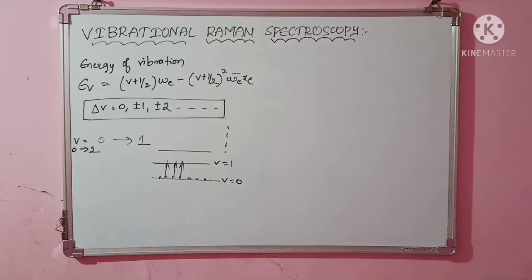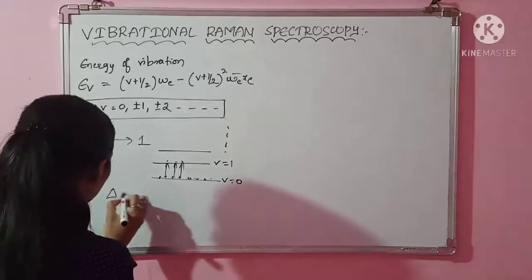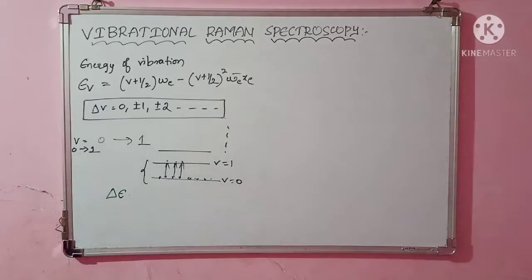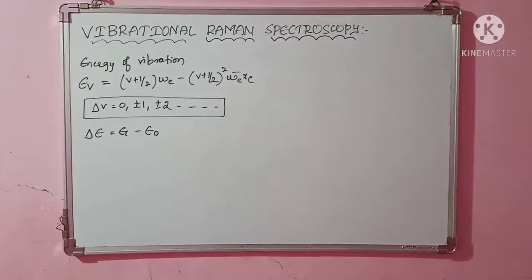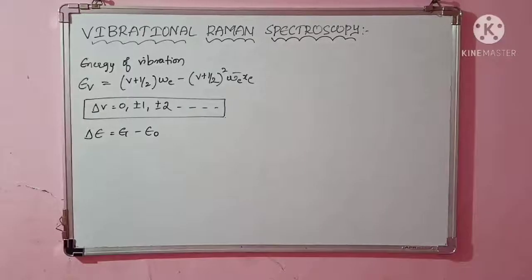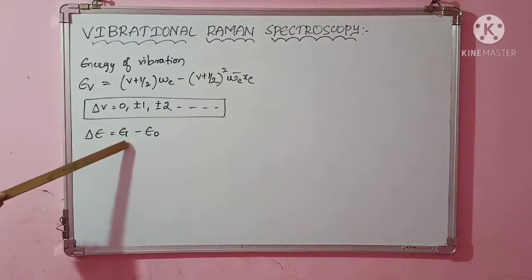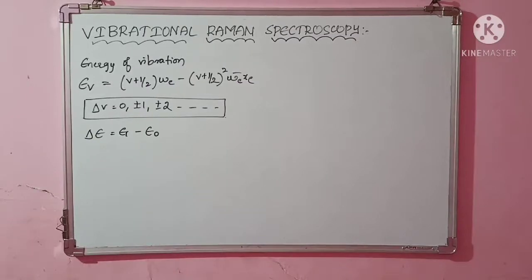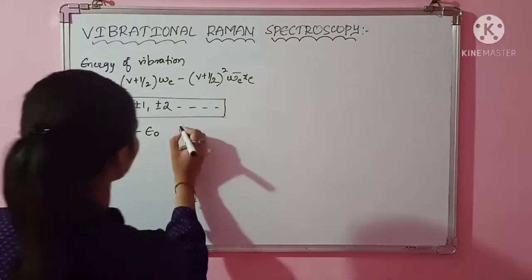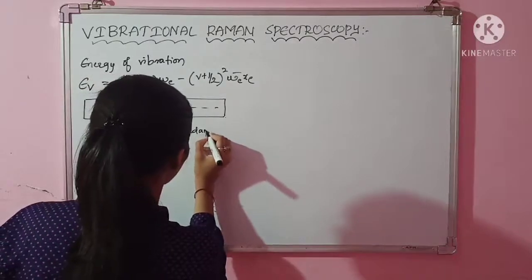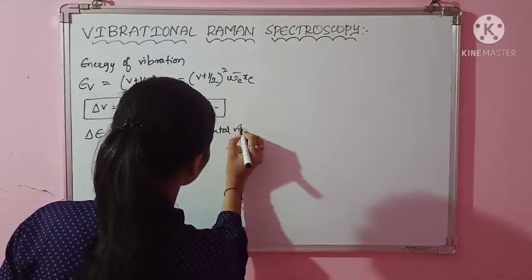Now we will derive the energy difference. We want ΔE, the difference between the two energy levels. So let us find the difference, taking the transition from 0 to 1. I said this because the population is more in that state; with the selection rule of plus or minus 1, I am taking the 0 to 1 transition. You have already done this in vibrational spectroscopy under the name of fundamental vibration, and the same thing you have to do here. So this is nothing but the fundamental vibration.